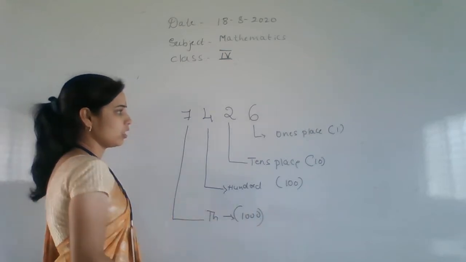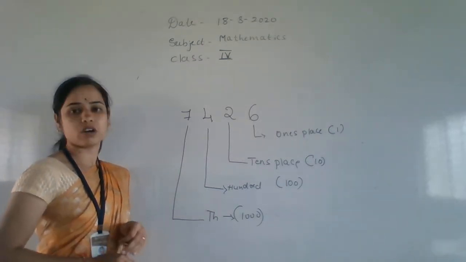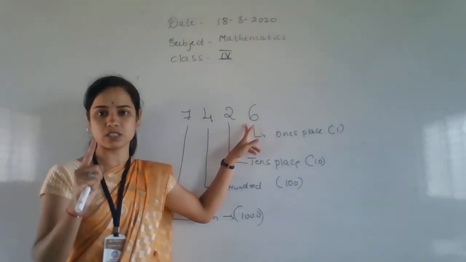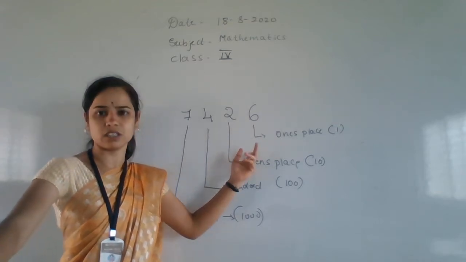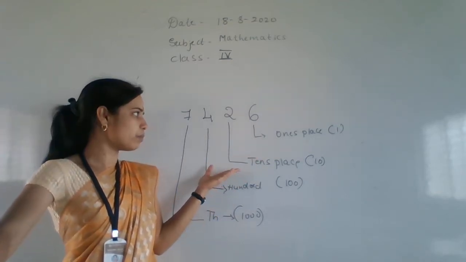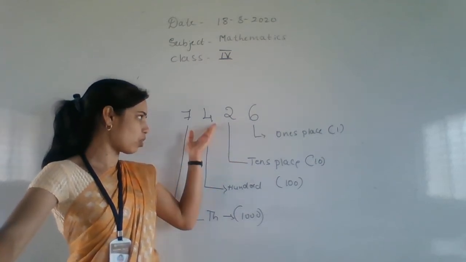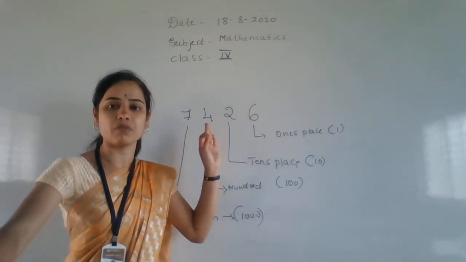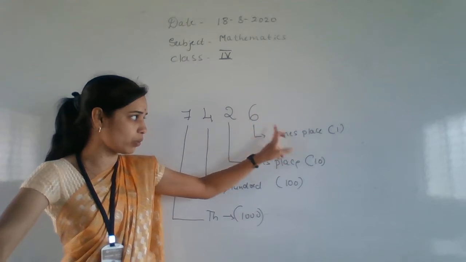Okay, then if anybody asks you what is the place of 6, it means ones. If anyone asks what is the place of 6, you get ones place. Then 2 is tens place, 4 is hundreds place. If anybody asks you what is the place value of, value means you have to multiply the number with that value.